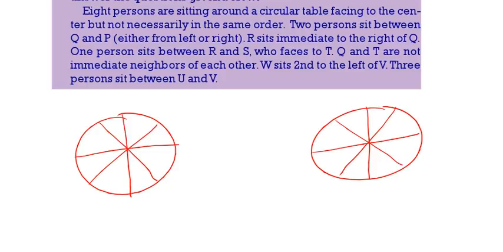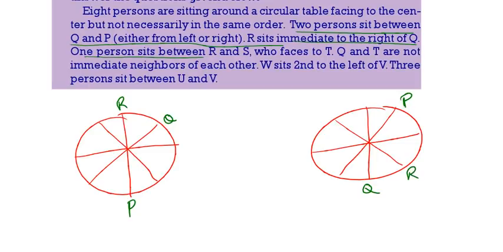Now start the puzzle. There are 2 persons between Q and P, either to the right side or to the left side. So in the first case I am taking P here and Q on the right side. In the second case I am taking Q here, with P 2 gaps to the right. Then R is on the immediate right of Q, so here we will get R, and here we will get R.